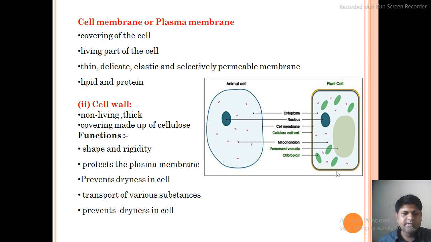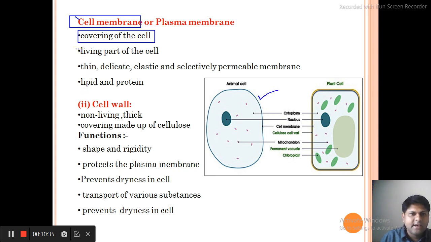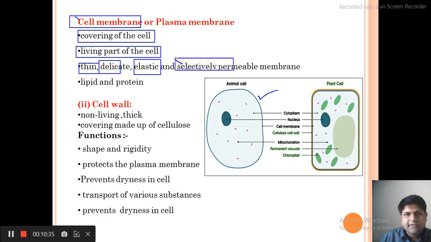Okay, let us understand. Now we are going to understand different types of cell organelles. The first cell organelle is the plasma membrane. It is the outer covering of the cell, as you can see on the diagram, and it is the living part of the cell. It is very thin and very delicate, elastic in nature, and the most important thing is that it is selectively permeable.